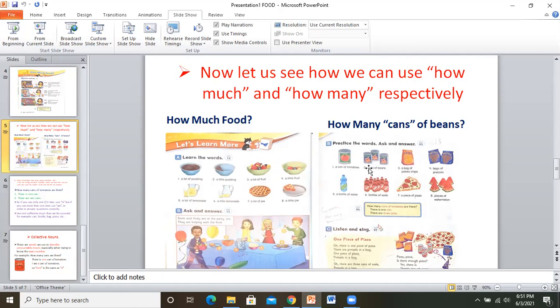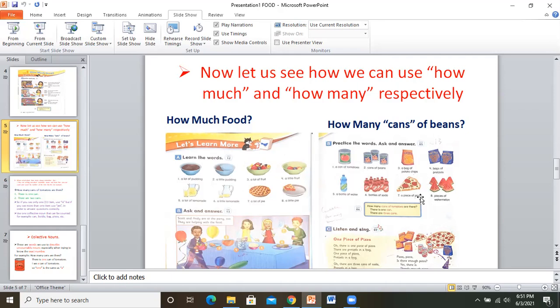Picture number 2. Cans of beans. Picture number 3. A bag of potato chips.